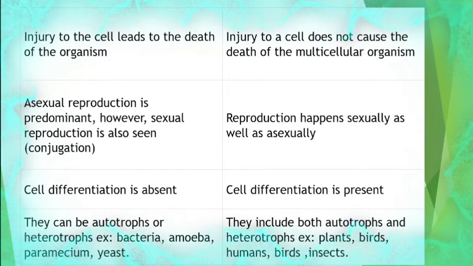In the case of unicellular organisms, asexual reproduction is predominant. However, sexual reproduction is also seen in unicellular organisms. Whereas in multicellular organisms, reproduction happens both sexually as well as asexually.